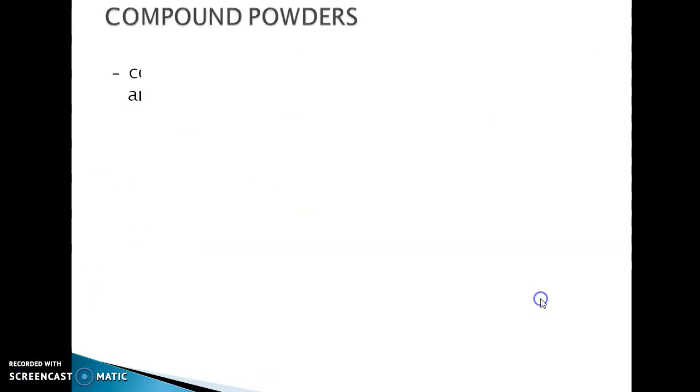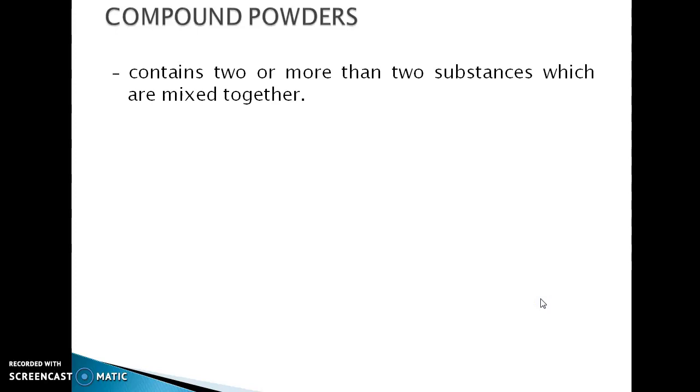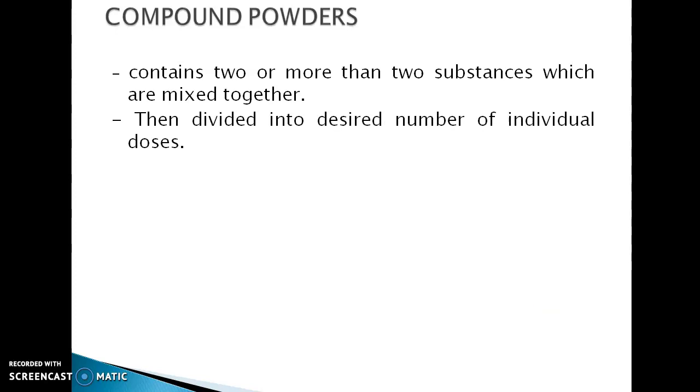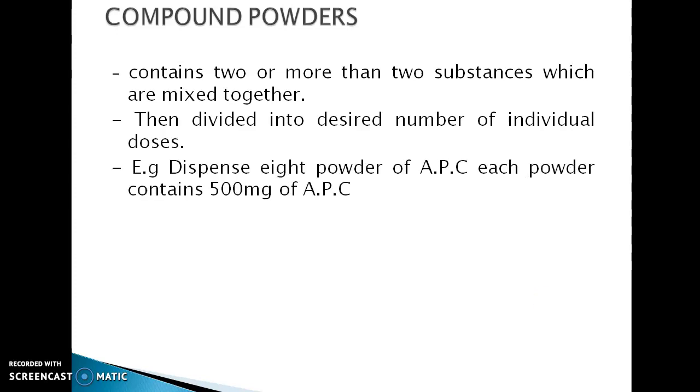Compound powder contains two or more substances which are mixed together, then divided into the desired number of individual doses, then dispensed into each powder paper. Example: dispense 8 powders of A.P.C. Each powder contains 500 mg of APC. APC means aspirin, paracetamol and caffeine.